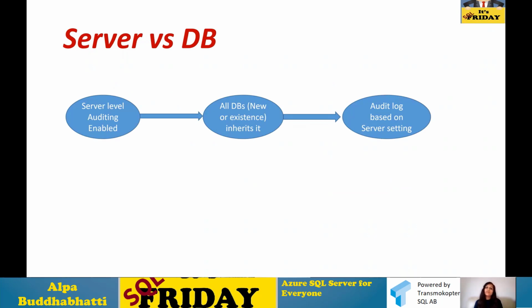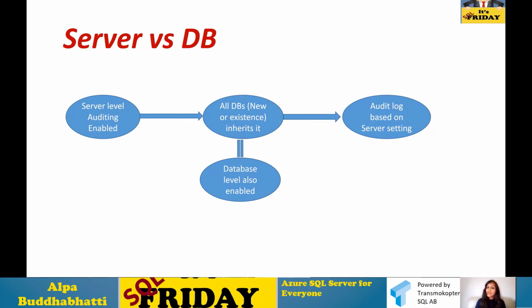Auditing can also be at the server level or at the DB level. If you enable auditing at the server level, then all new databases and existing databases will inherit that audit setting. For example, you enable a setting here and say to store the log in blob storage, then the new or existing databases would have that setting inherited, and this log will be generated for each database in that server in blob storage, or whichever mechanism you use out of the three techniques.